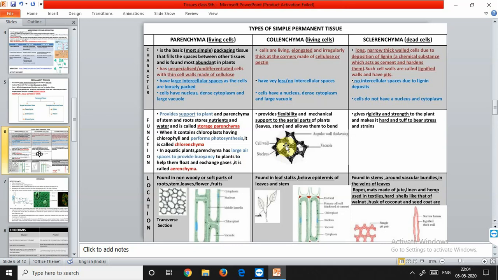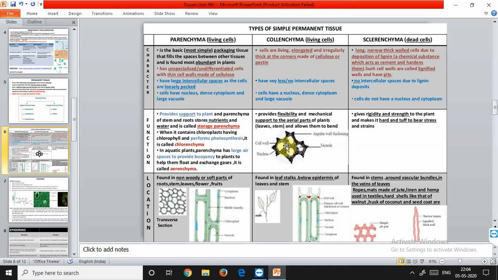The occurrence of these cells of the collenchyma: they are located below the epidermis, that is the hypodermis. Below epidermis, there's a layer called hypodermis. There we can find the collenchyma, mostly in the dicot stem and the petiole of leaf. So these cells also occur in the midribs of dicot leaves. Collenchyma is absent in monocot stem, roots and leaves.